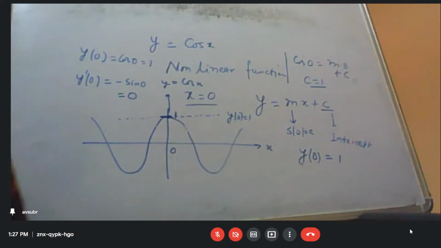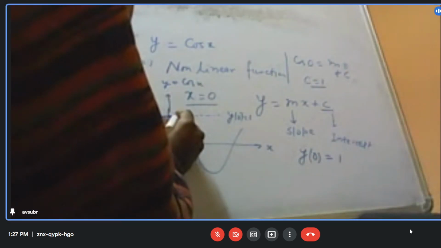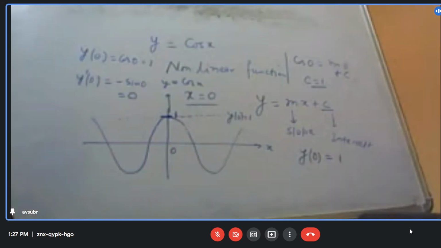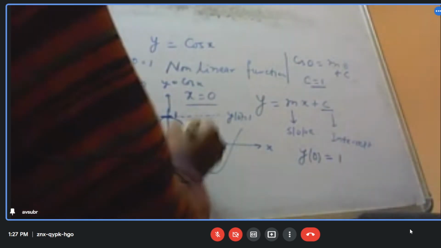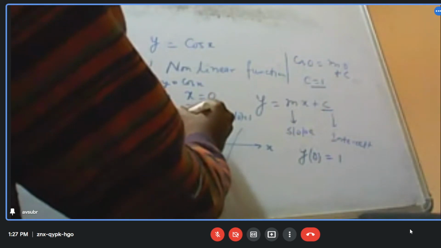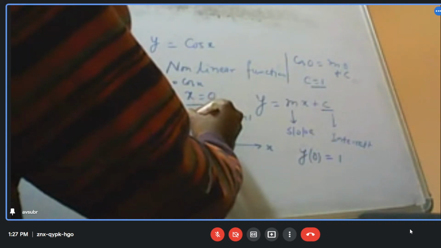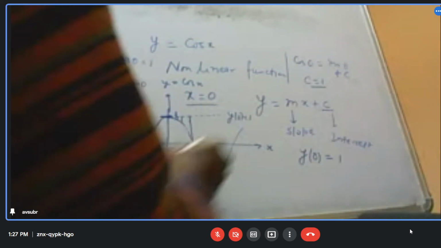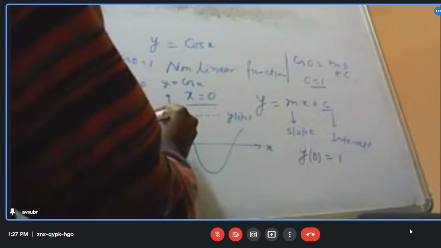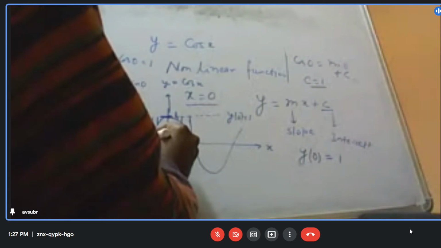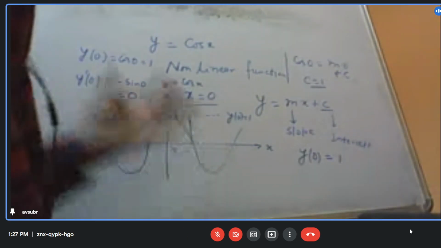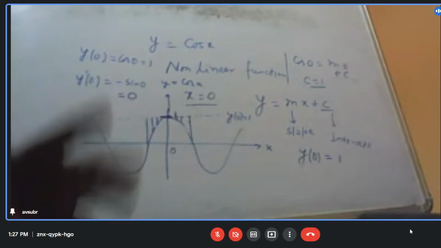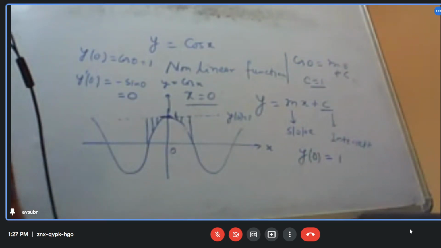But if we go away from x equal to 0, for larger values of x, is it really small? No, sir. So is it a good approximation to this particular function? Obviously not.